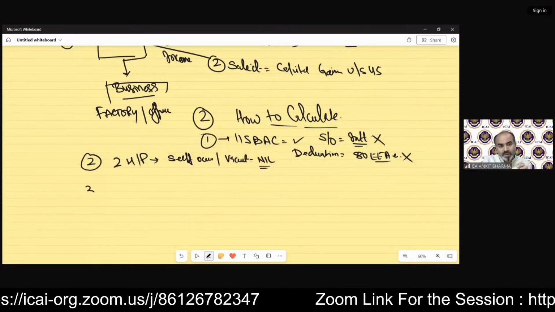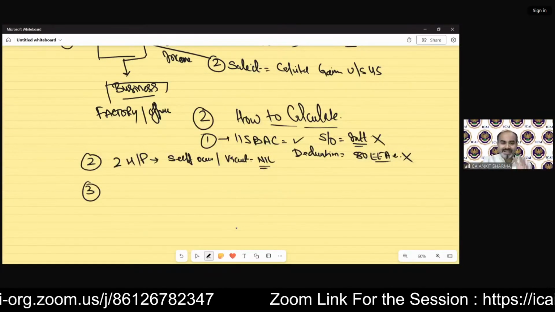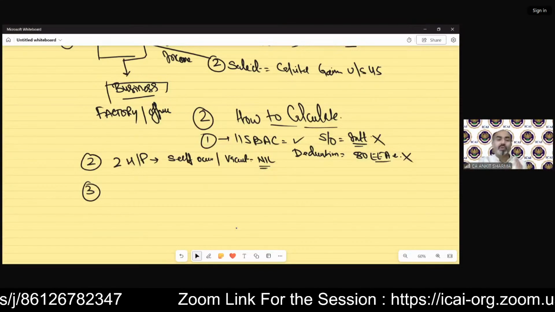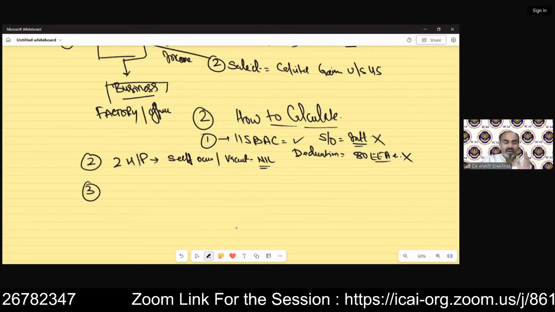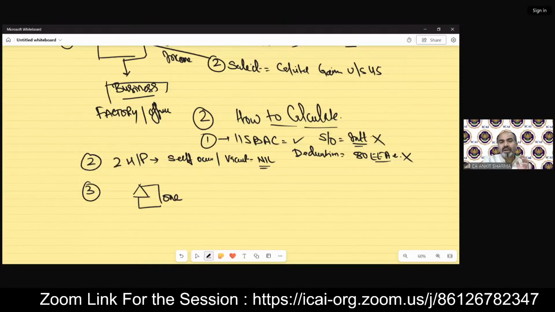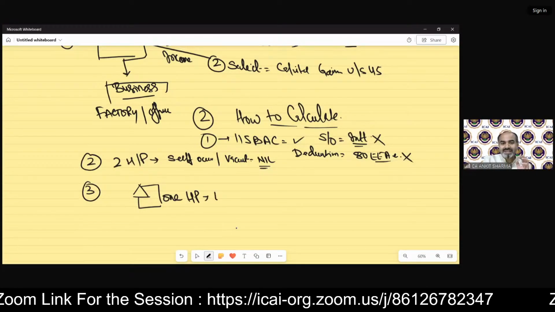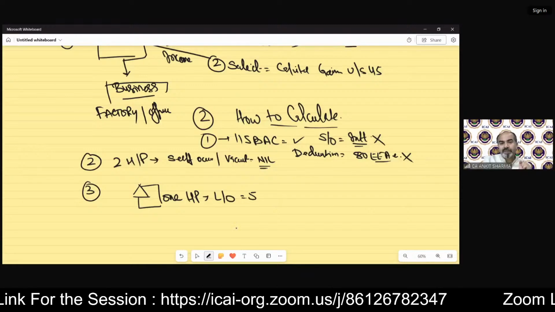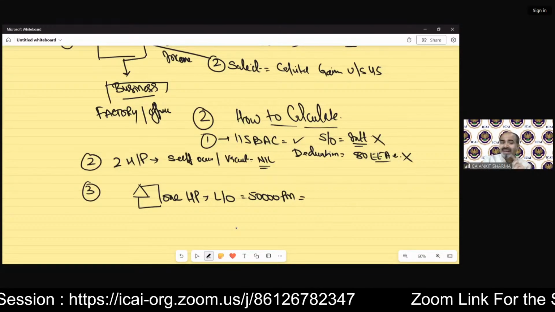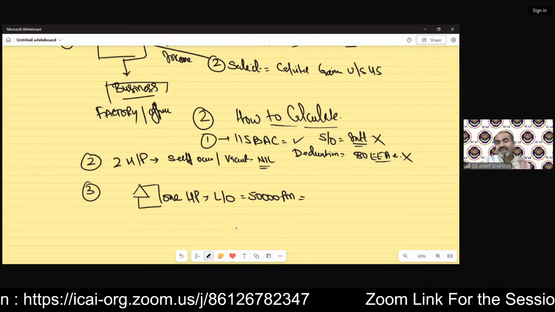Technically, the annual value of two self-occupied or vacant properties is only nil. So if an assessee is having only one house property, and that is let out for 50,000 rupees per month, then that is not going to be nil because there is a real income.